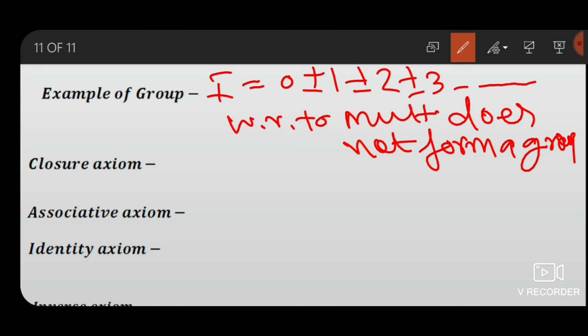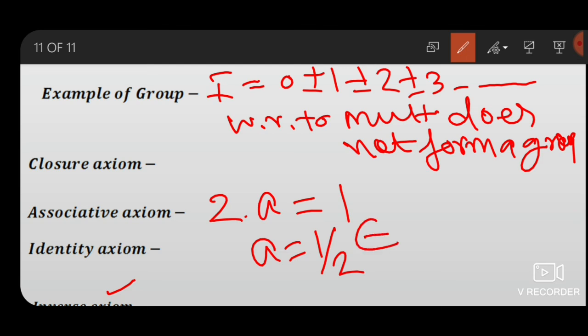Although closure, associativity, identity conditions hold, the inverse axiom is not satisfied, because 2 has no inverse with respect to multiplication, as there does not exist an integer a such that 2 dot a equals 1, then a equals 1 by 2 does not belong to I. So inverse is not satisfied, then integers with respect to multiplication do not form a group.